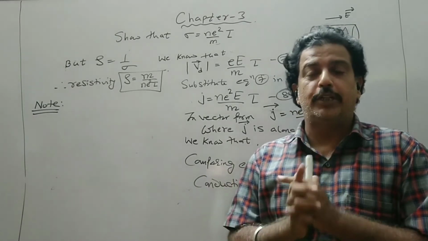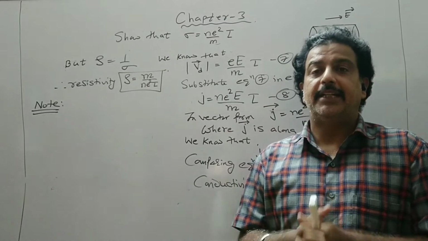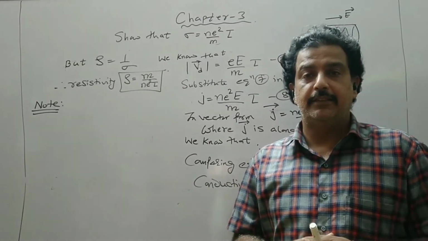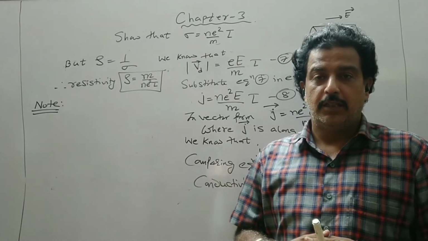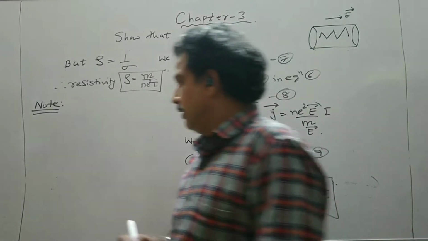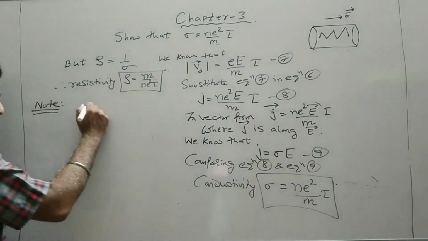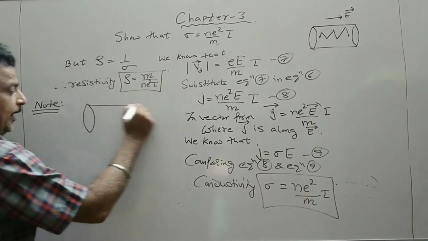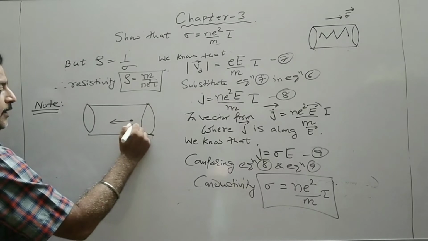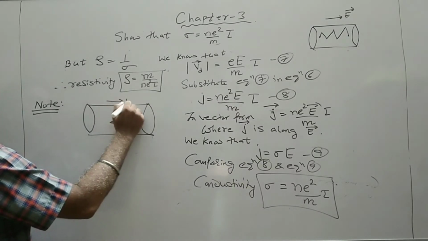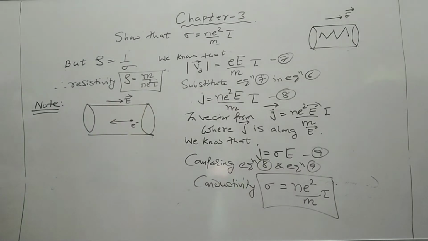Moreover, we have also written earlier that as temperature increases, the resistance of a conductor increases. Now, how does it happen? Let us say that this is an electron which is moving in a direction opposite to the electric field intensity.